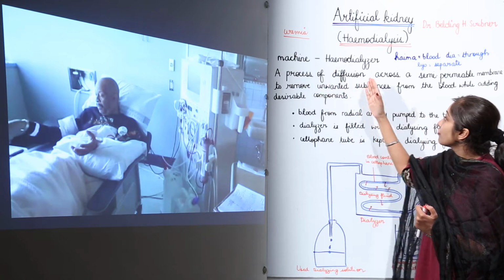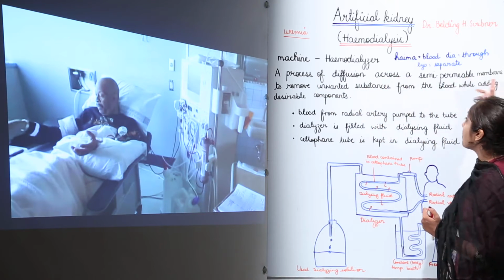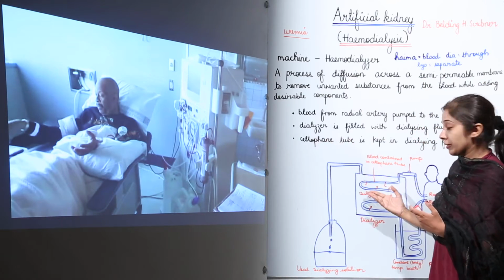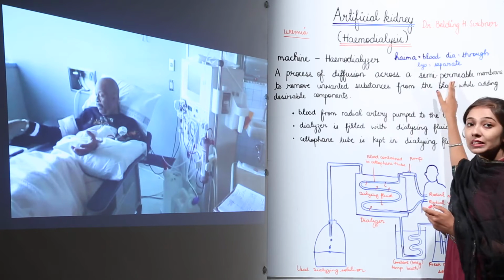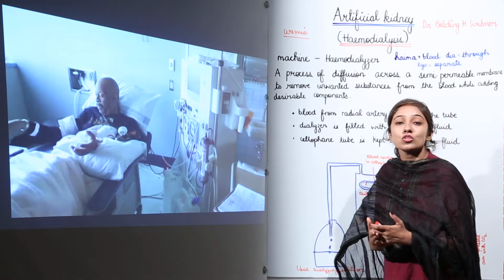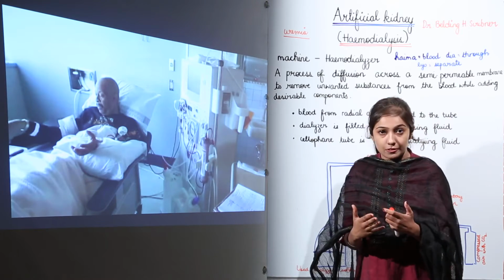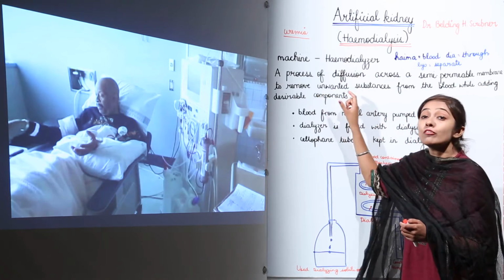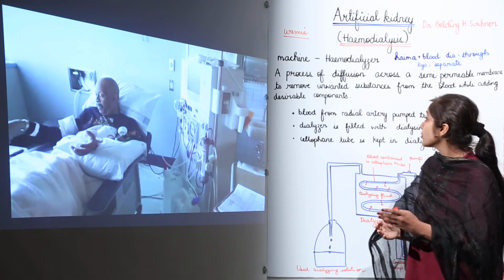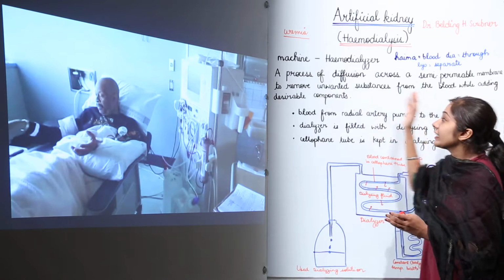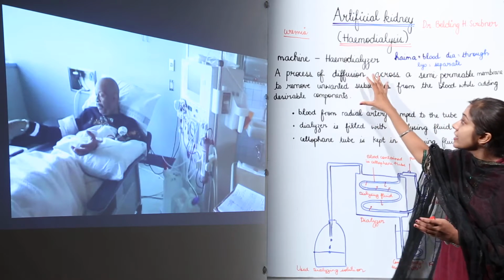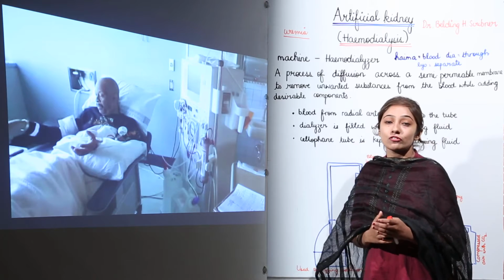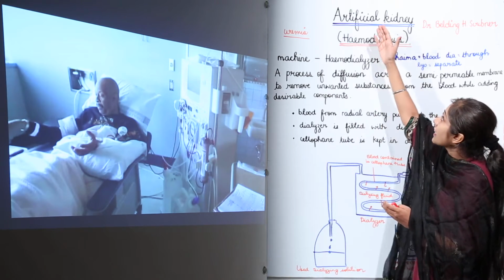It is a process of diffusion across a semi-permeable membrane, and the example is the cellophane membrane, which allows only a few components to pass through it. So it is a process of diffusion across a semi-permeable membrane to remove unwanted, toxic substances from the blood while adding desirable components. This is what we mean by hemodialysis: we are removing the toxic components from the blood artificially by this artificial kidney.